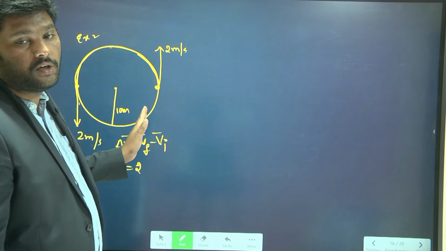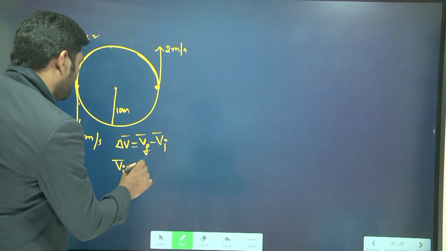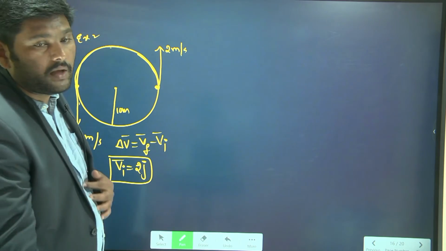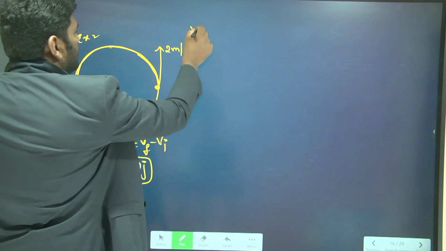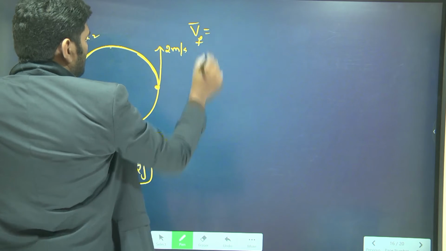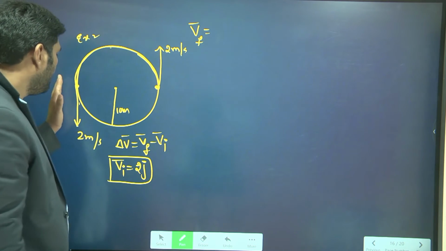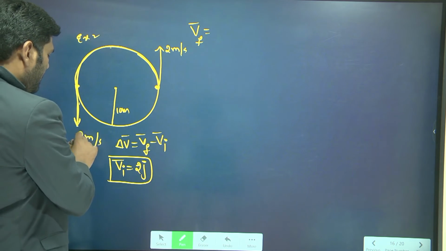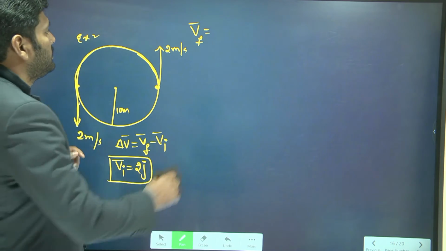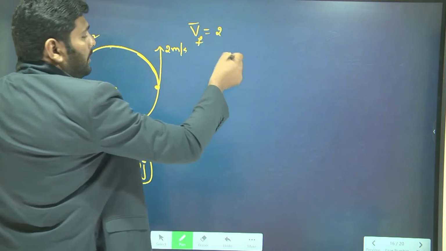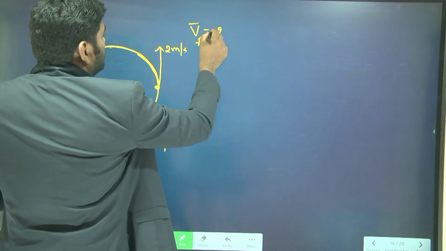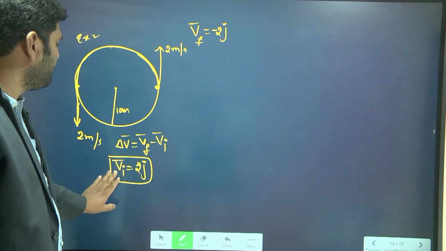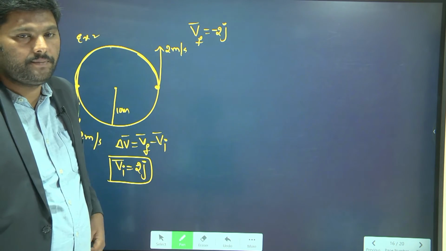In the y direction, the unit vector is j, so this is your initial velocity vector, 2j. Similarly, the final velocity vector is acting in the downward direction, but with the same magnitude of 2 meters per second, but it is acting in the negative j direction, so you can write minus 2j. This is the initial velocity vector, this is the final velocity vector.